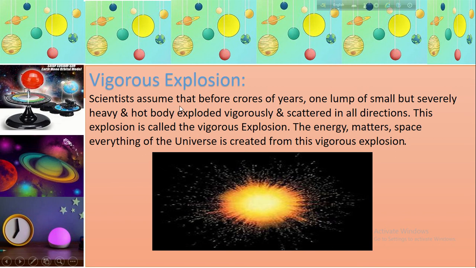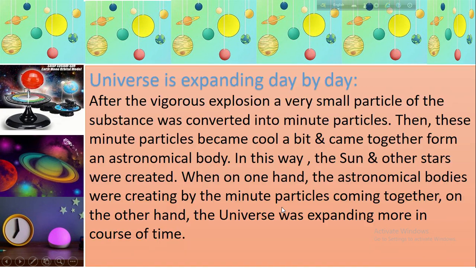Follow. Scientists assume that crores of years ago, one lump of a small but severely heavy and hot body exploded vigorously and scattered in all directions. This explosion is called the vigorous explosion, and the energy, matter, space, everything of the universe was created from this explosion. So first of all, this lump of very small, severely hot and heavy body exploded vigorously and scattered in all directions. This is the vigorous explosion.